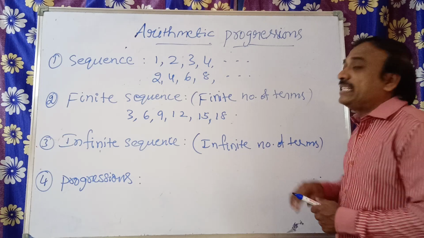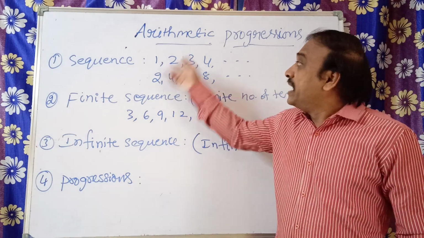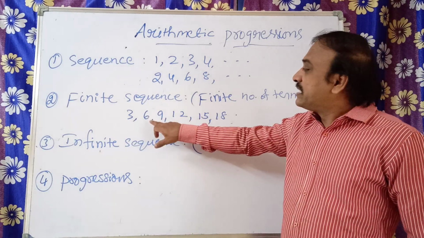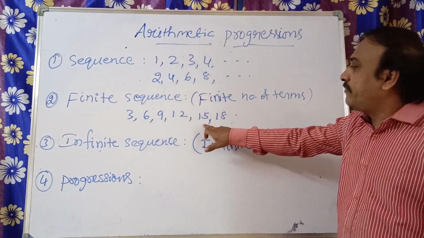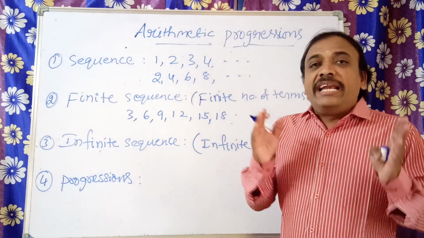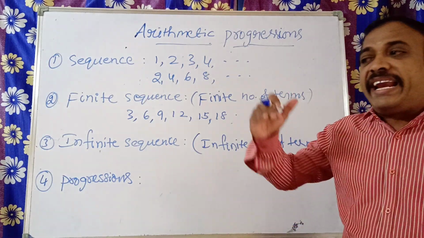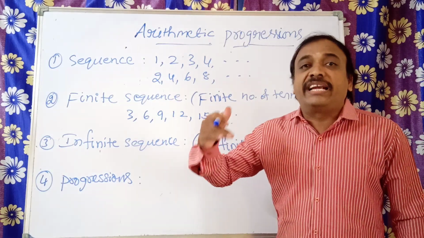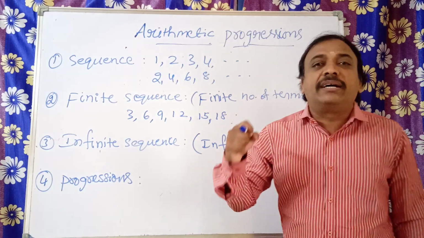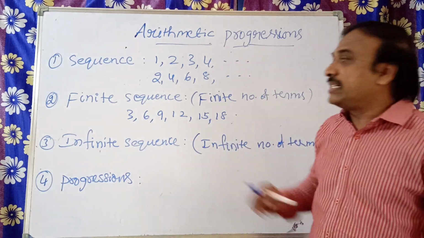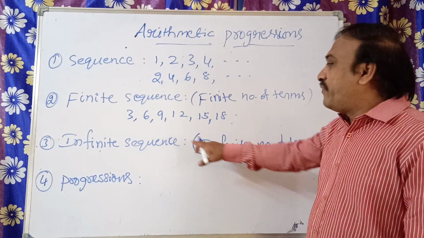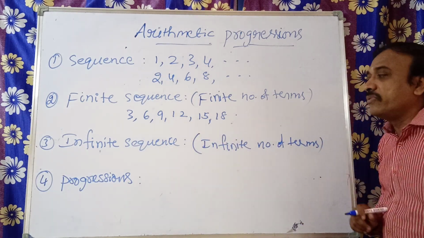Each number in the sequence is called a term: the first term, second term, third term, fourth, fifth, sixth and so on. So a sequence is nothing but a pattern of numbers arranged in a particular, definite order. A finite sequence has a finite number of terms, an infinite sequence has an infinite number of terms.